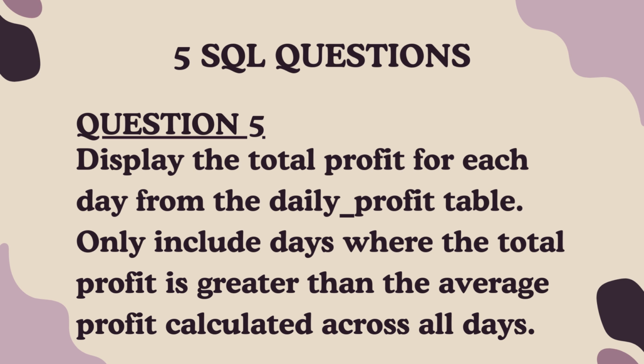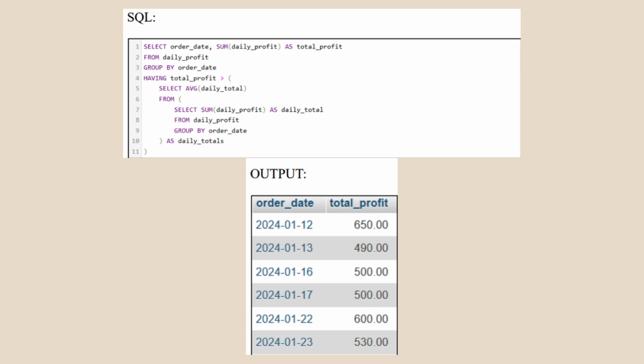For the fifth question, we are required to display the total profit for each day from the daily profit table, where only include days where the total profit is greater than the average profit calculated across all days. For the solution, we select order date, sum daily profit as total profit from daily profit and group by the order date, having that the total profit is larger than the average daily total from sum of the daily profit as the daily total from daily profit and group by order date.